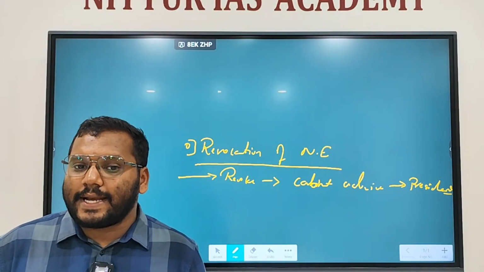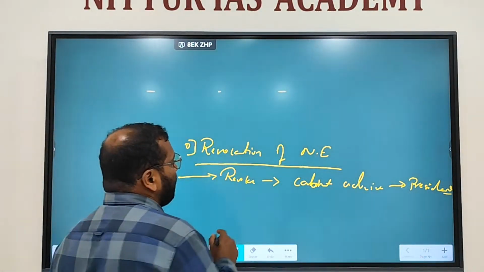Parliamentary approval is not needed for revocation of national emergency.